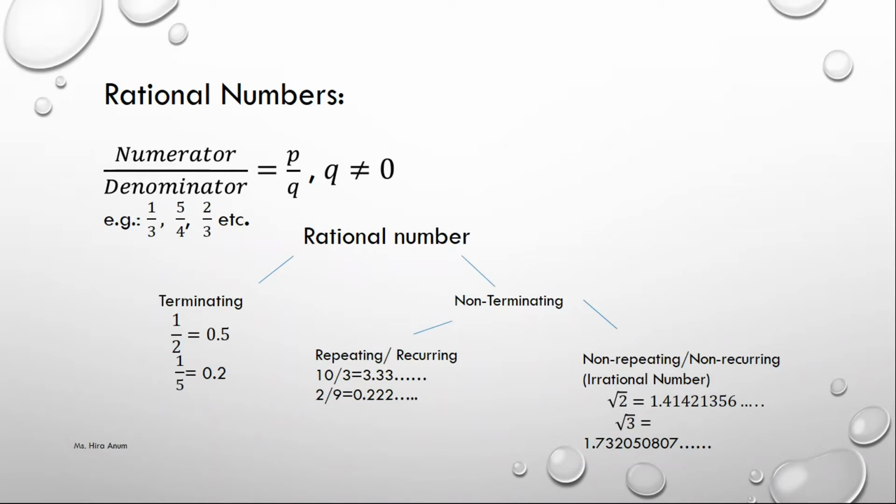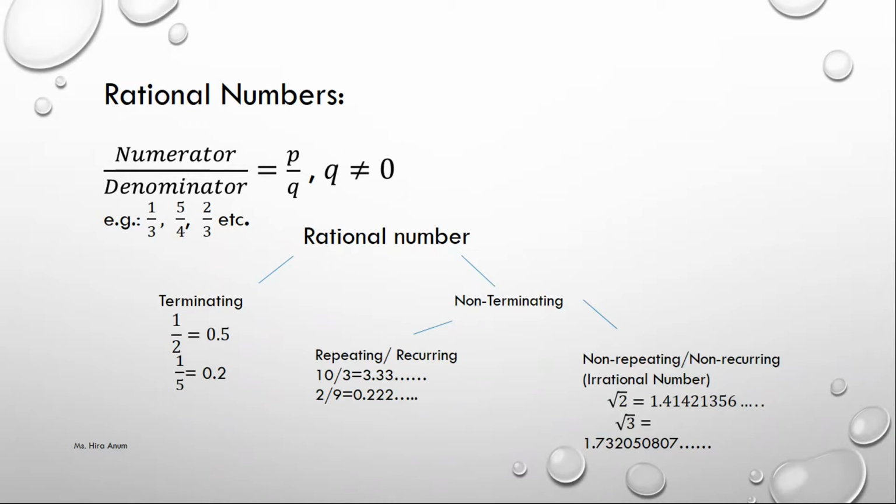In non-terminating we have two types. One is repeating values, other is non-repeating values. Repeating values like 1 over 3, 10 over 3 equals 3.33. The 3 is repeating continuously. We have no ending number. Also we have a period repeating like 0.312, 312, 312. These are also repeating values with some period.